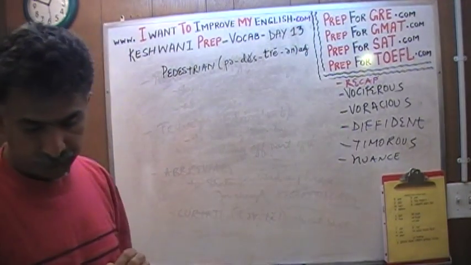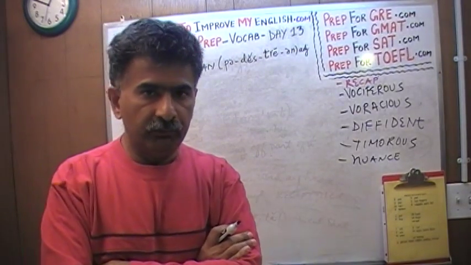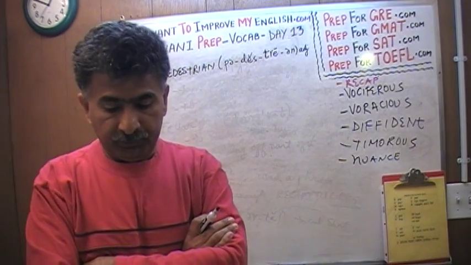Do you know? It has a secondary meaning, in addition to somebody walking on foot, which would be the noun version of the word pedestrian, a person.